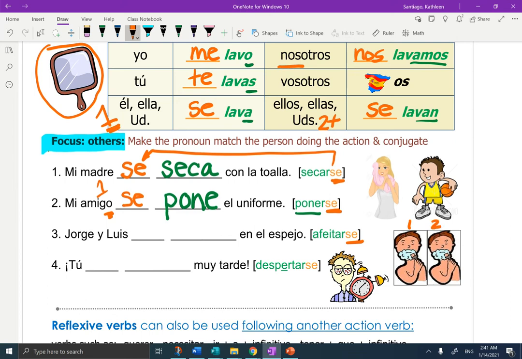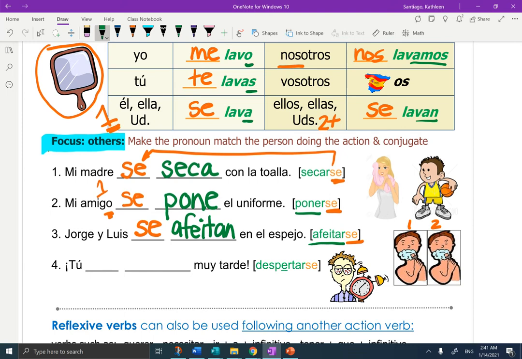Uno, dos. So two or more people, not including me, it's going to stay se and come to the front. Now we have to take the regular AR verb afeitar and make it match more than one person. Afeitan. Jorge and Luis shave themselves in the mirror.